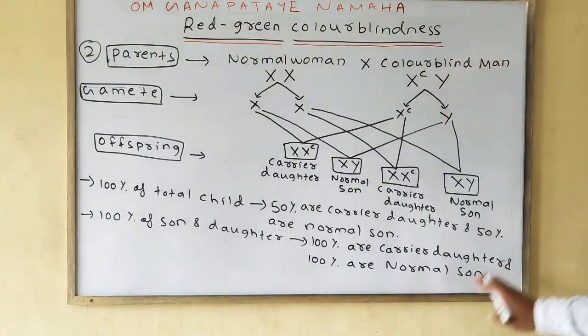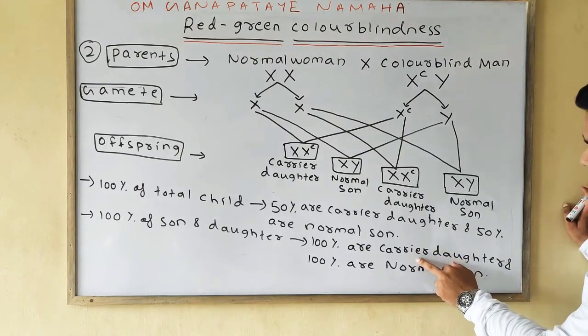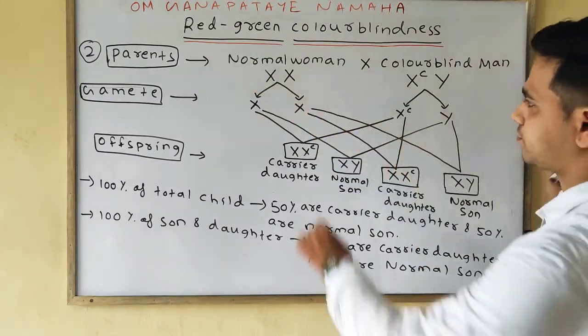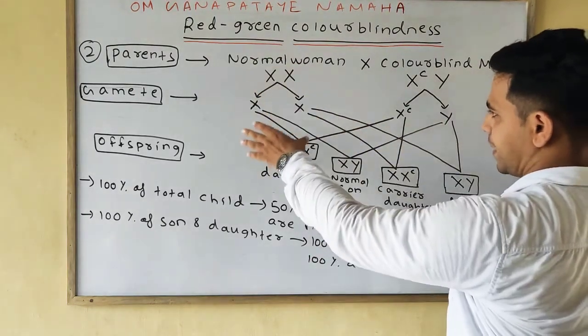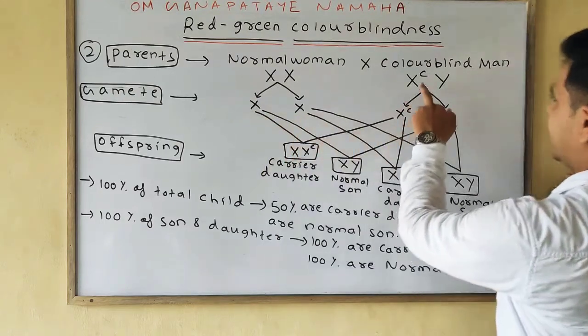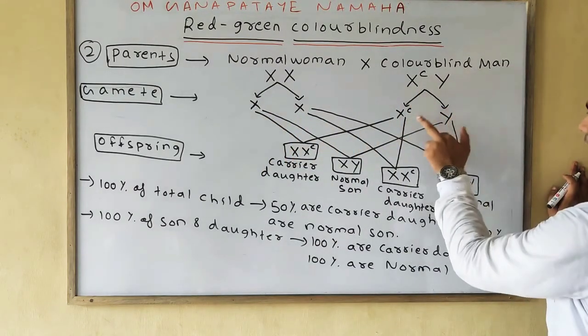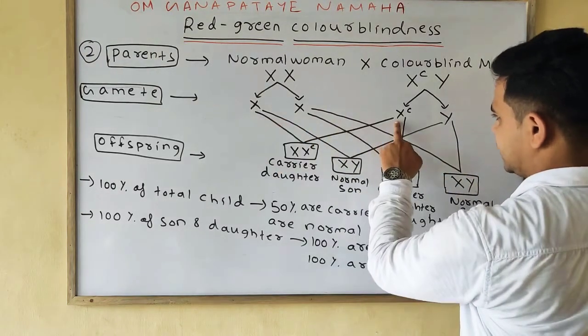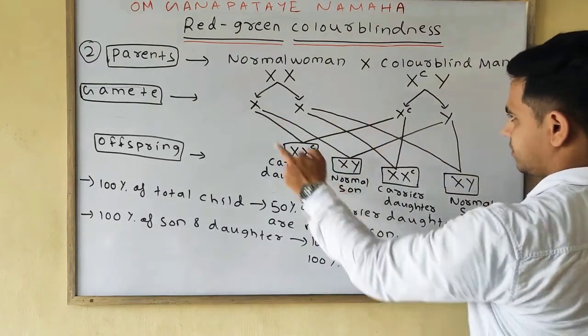Then all the sons are normal, but the daughters become carriers. So simply XX, when gametes are formed, X and X are formed, and colorblind man means XC, Y: XC is formed and Y is formed. This X crosses with this XC forming the carrier daughter.